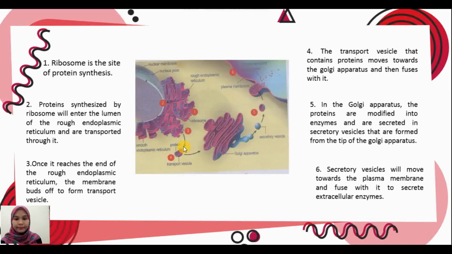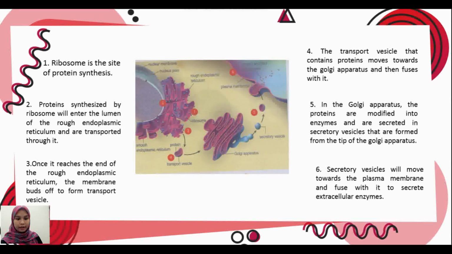Number 4, the transport vesicle that contains protein moves towards the Golgi apparatus and then fuses with it. The protein will be modified into enzyme and secreted in secretory vesicles that are formed at the tip of the Golgi.